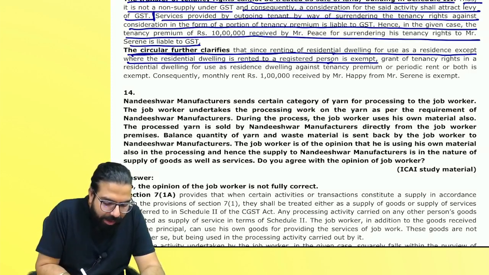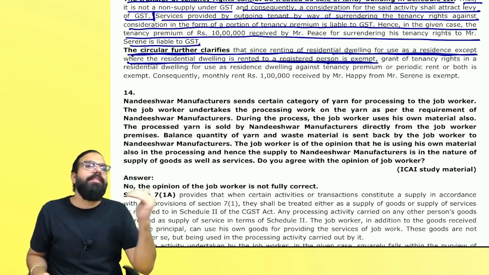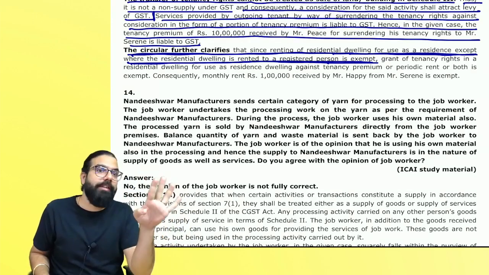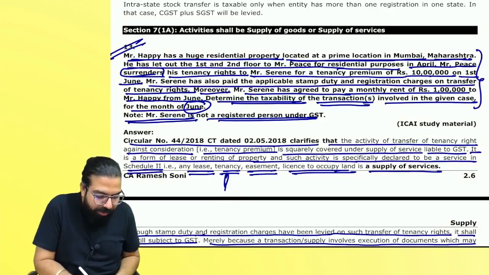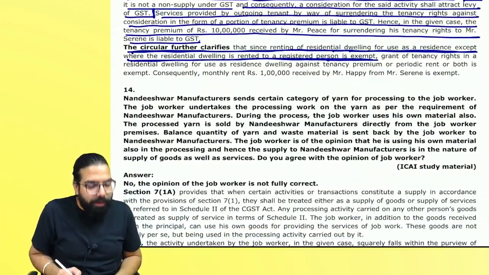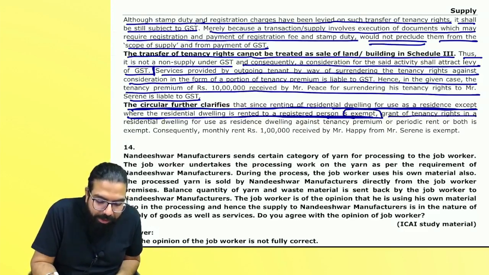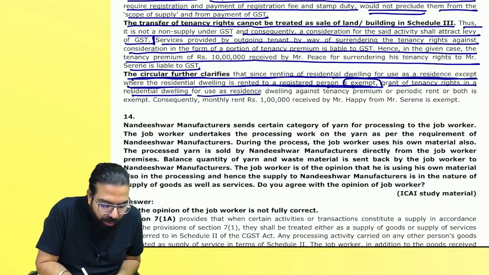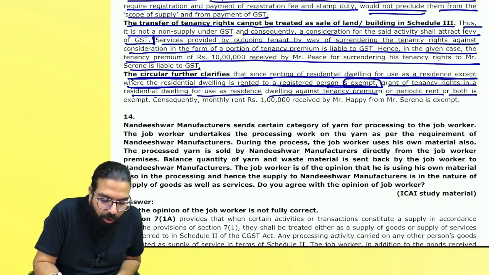The circular further clarifies that renting of residential property for use as residence is exempt, except when the residential property is rented out to a registered person. See, Baba, renting of residential property to a registered person is not exempt. If it is rented out to a non-registered person, and I've told you Mr. Seren is not a registered person, it will be exempt. Grant of tenancy right in residential property for use as residence dwelling against tenancy premium or periodic rent or both is what?